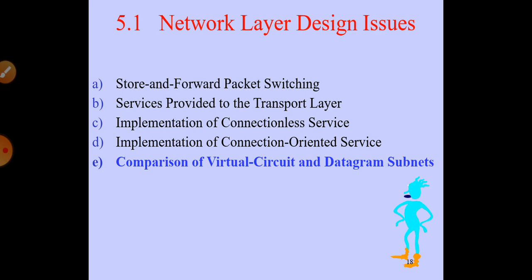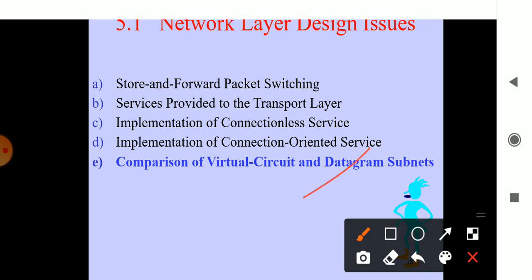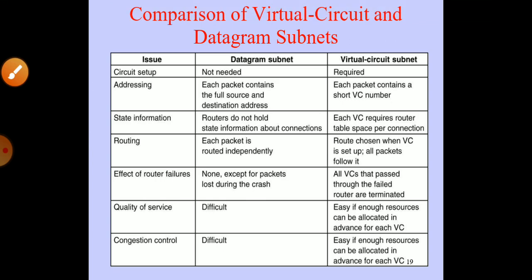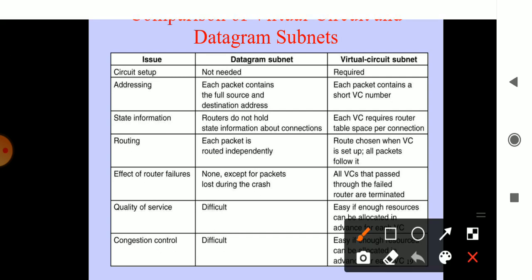Next we will consider the comparison of the virtual circuit and the datagram subnet. You can check what happens in a datagram and what happens in the virtual circuit, and we will consider various scenarios for comparison. First, the circuit setup: it is not needed in datagram, but it is required in virtual circuit. A circuit setup is necessary in virtual circuits.